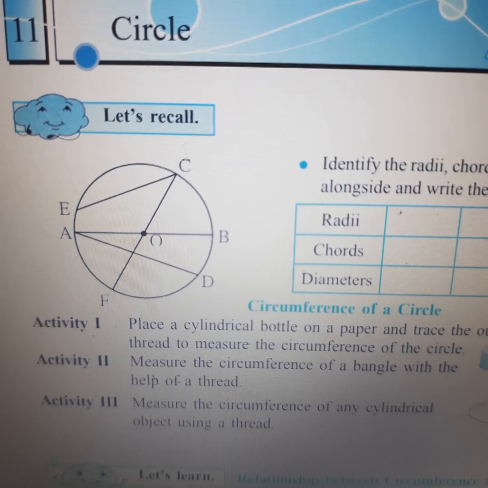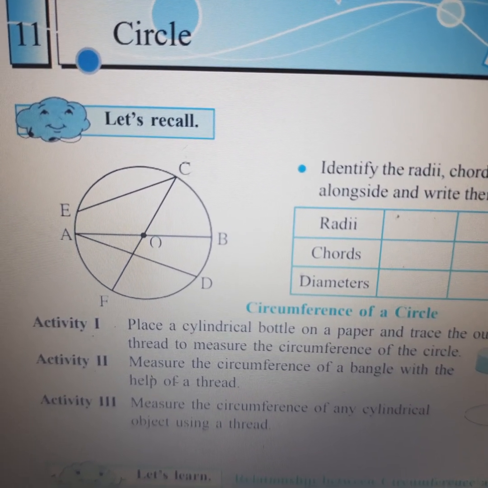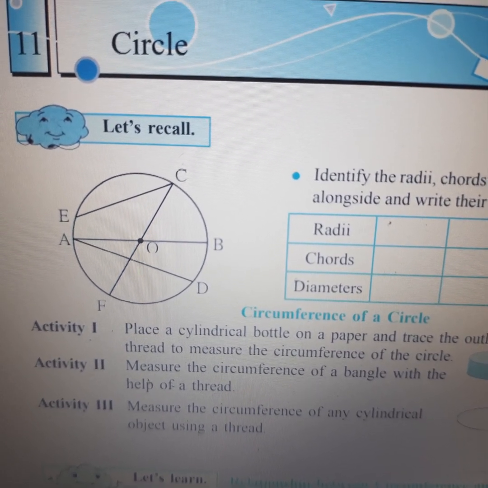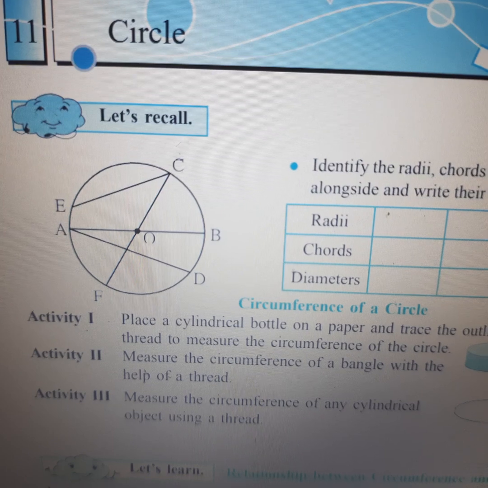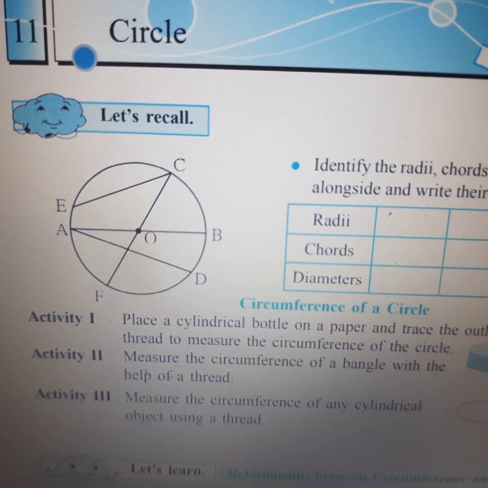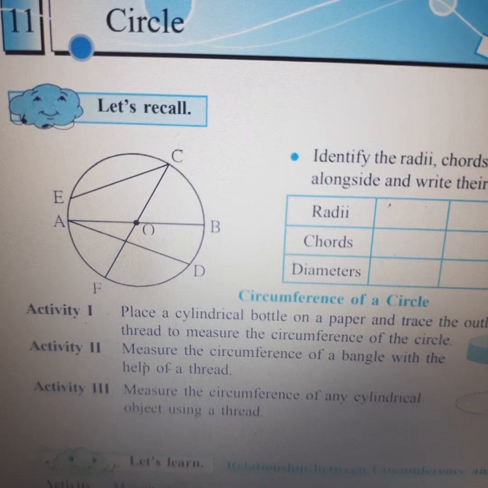What is a circle? A circle is any flat round shape. A sphere is completely round, while a circle is flat and round in shape.